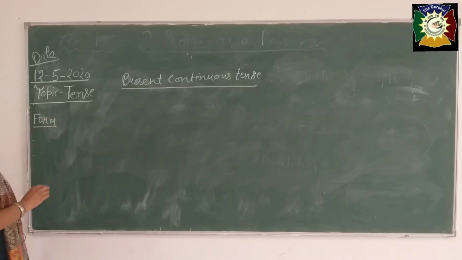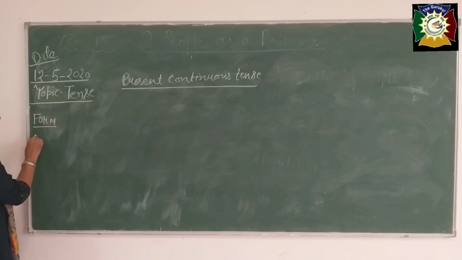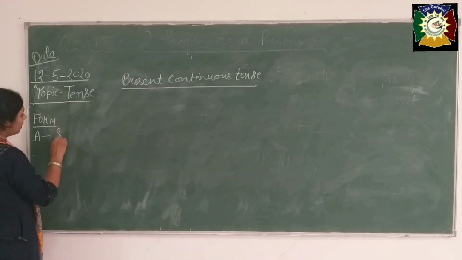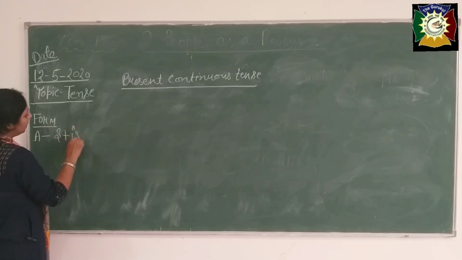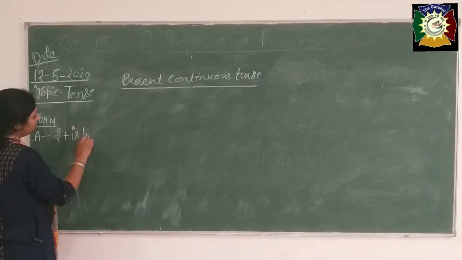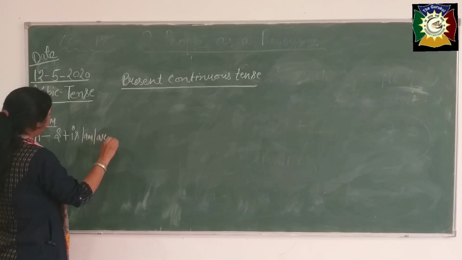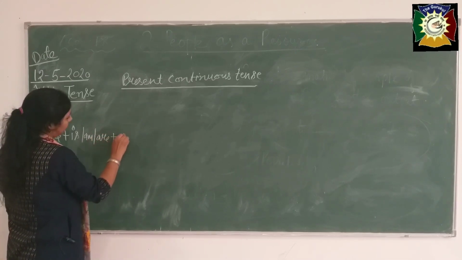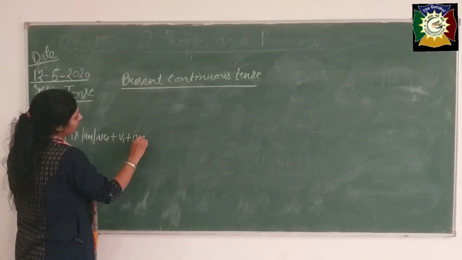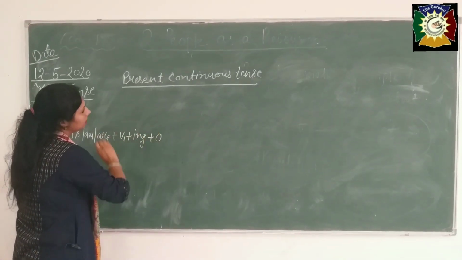You know very well, there are four aspects. For affirmative sentences, we use is, am, are plus verb first form plus ing plus object.